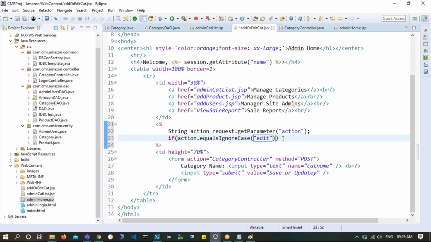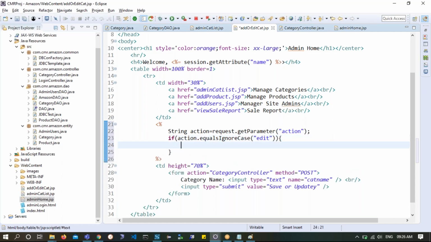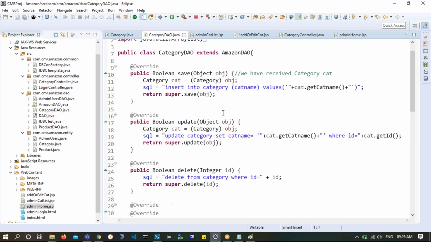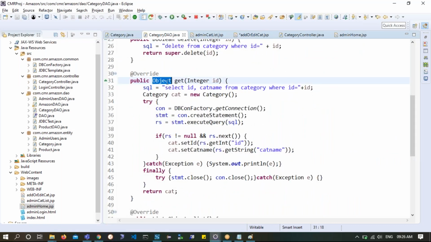extra variant. So in this case I need to call category DAO: CategoryDAO catDAO is equal to new CategoryDAO, and we'll try to call his method. I will go to CategoryDAO and see what the return type of this get method is. The get method takes one ID as a parameter and returns an object.